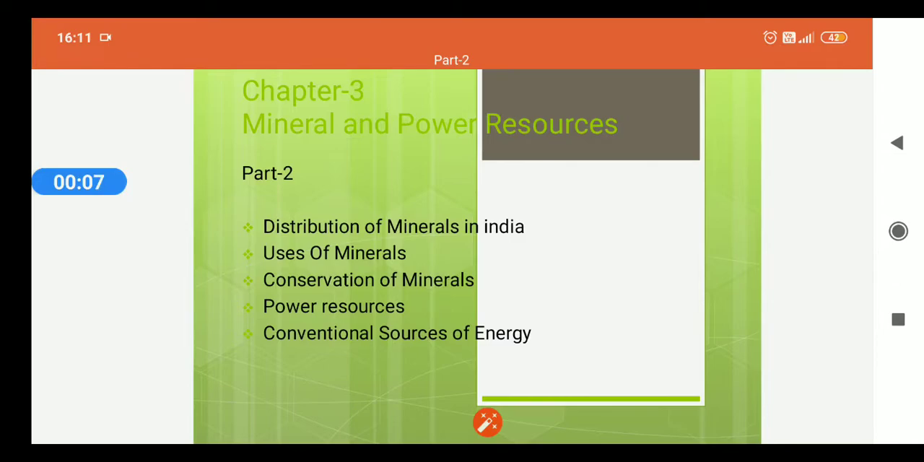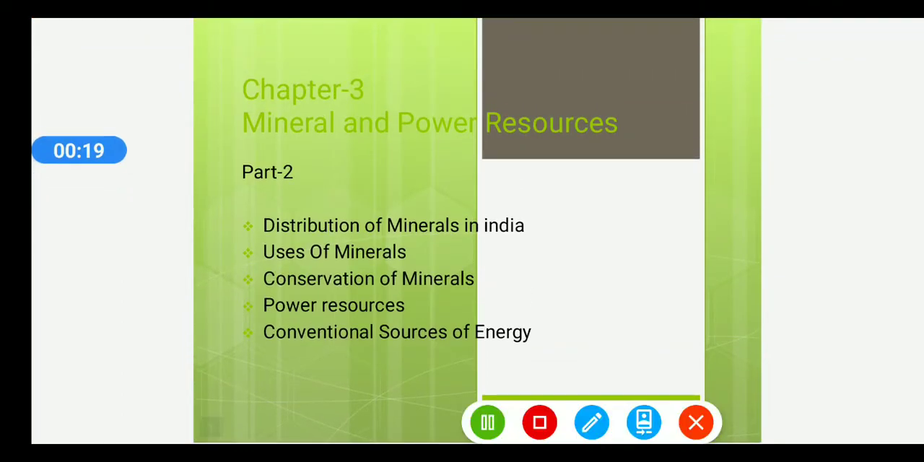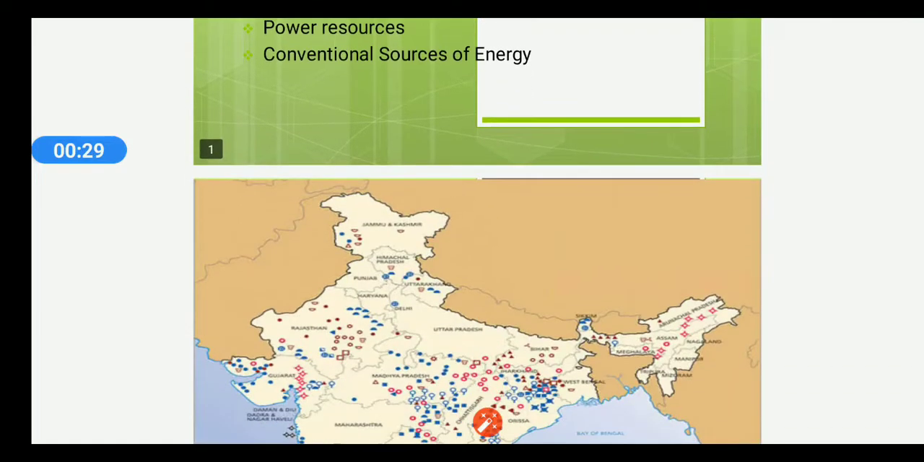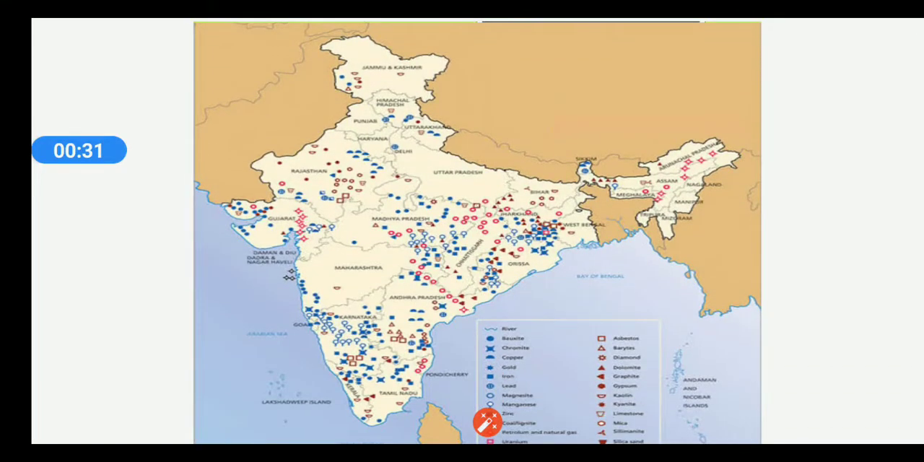As you have already learned part 1 of our chapter 3 from geography, mineral and power resources, today we will learn part 2 of the same chapter, which includes distribution of minerals in India, uses of minerals, conservation of minerals, power resources, conventional sources of energy. Moving on to the next slide.